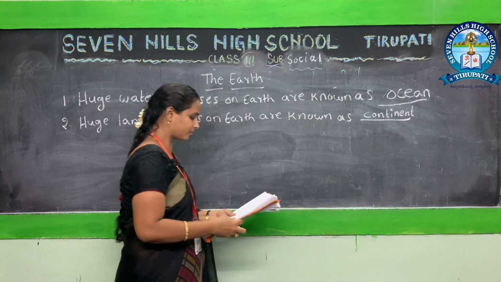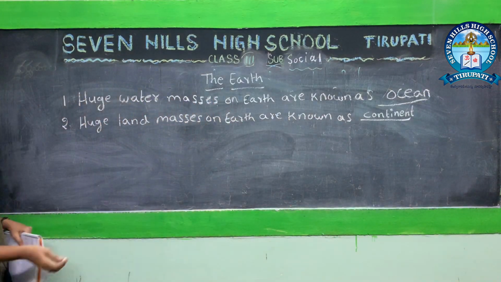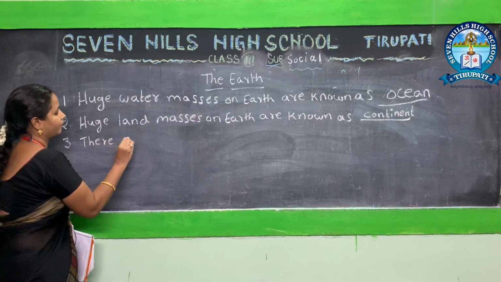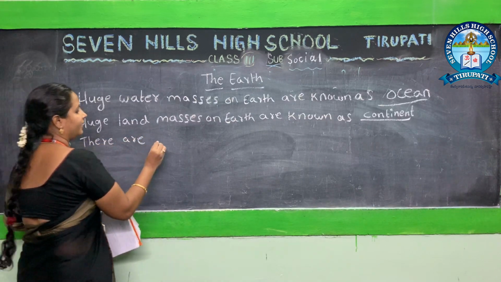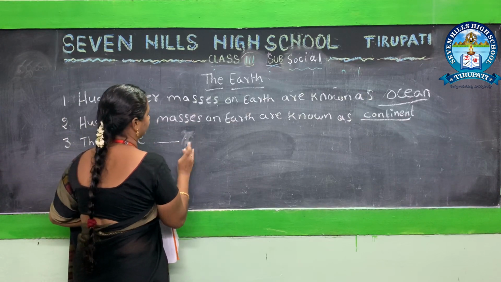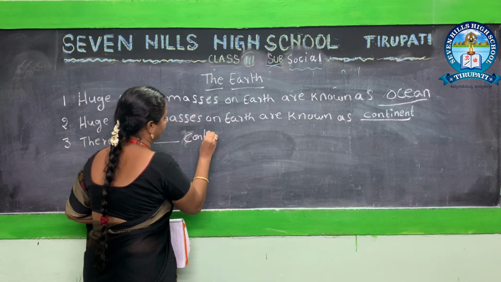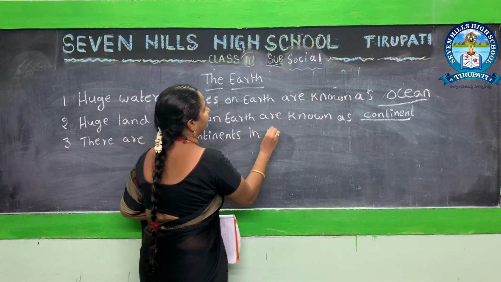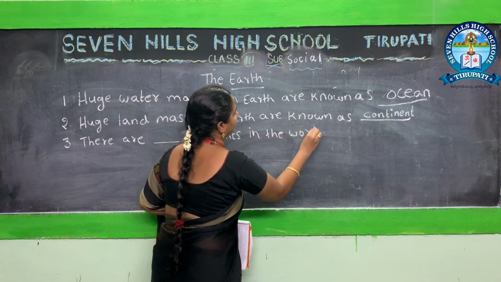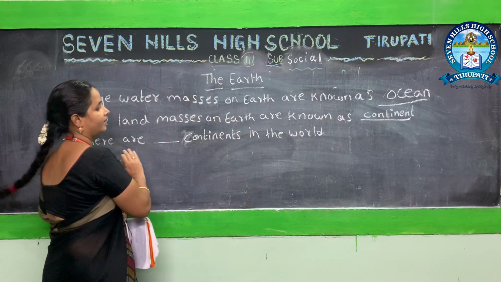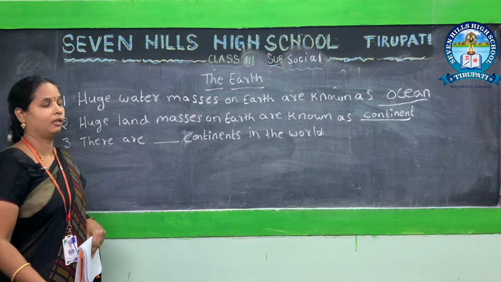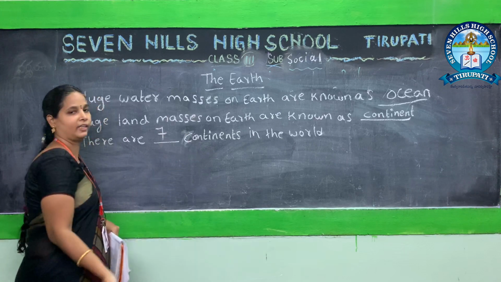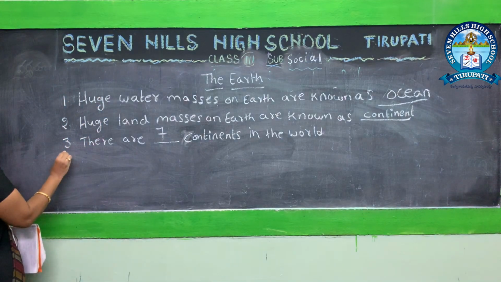Continent. Next, third one, there are dash continents in the world. There are dash continents in the world. We have total how many continents? 7. 7 continents in the world.